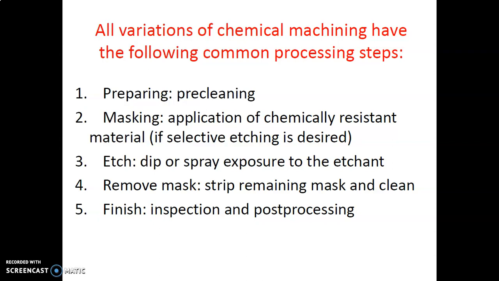The rest of the part should be covered with the mask. Etching, a dip or spray exposure to the etchant. So etching is also a very important step in the chemical machining process. Remove mask, strip.